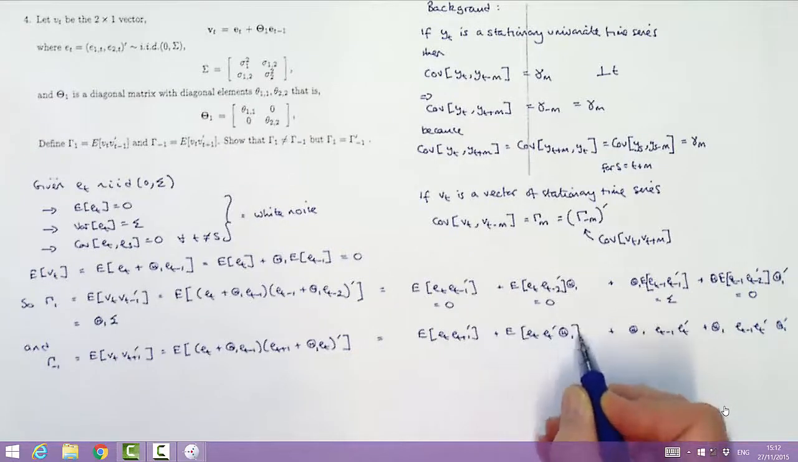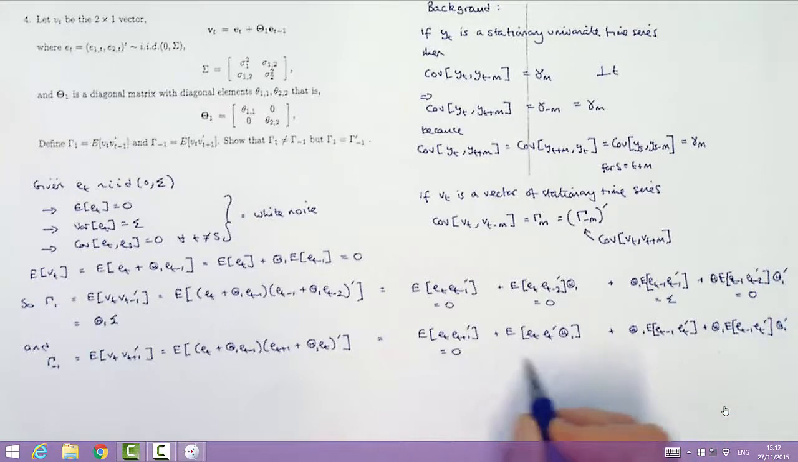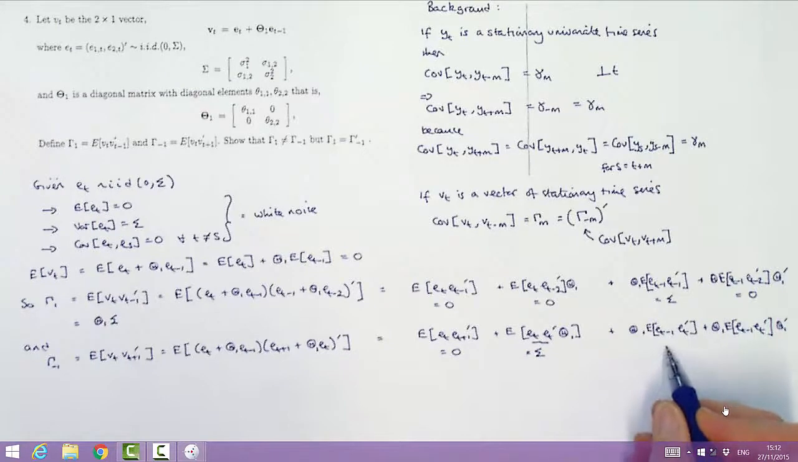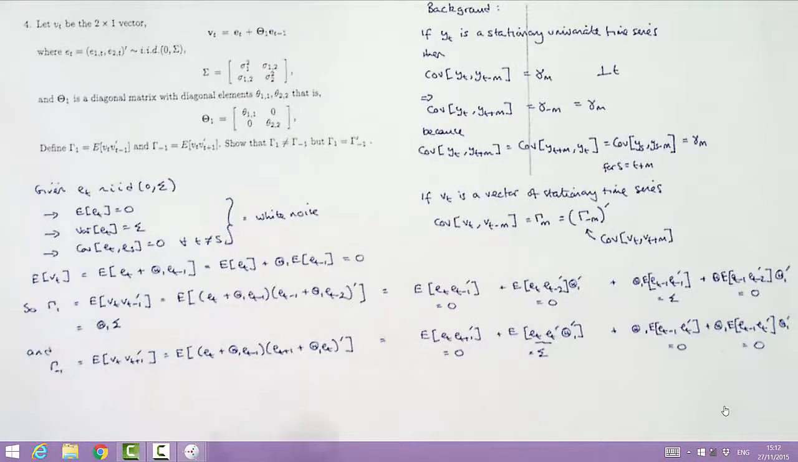Going through again, the first one is 0. The second one now has the expected value of et et prime, which is sigma, and the other two are both going to be equal to 0. And so we see the expression is sigma times theta 1 prime. And so we notice that gamma 1, which was theta 1 times sigma, is just equal to the transpose of sigma times theta 1 prime, which was gamma minus 1, using the fact there, of course, that the variance covariance matrix sigma is symmetric by construction and so equal to its transpose.